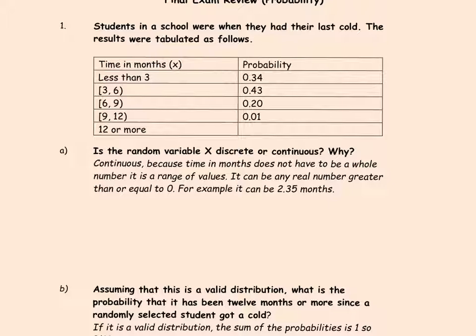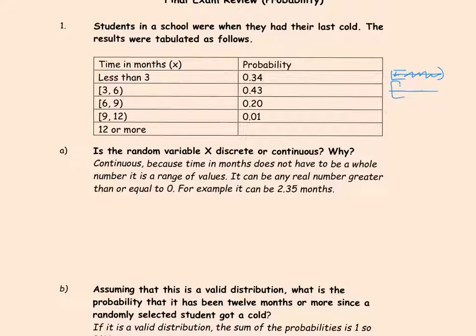So the first row gives us the range of values starting from 0 up to 3. Any number is a possibility. So what this first row says is that the probability that a student had their last cold in less than 3 months is 0.34. Now the next row is a range of values starting from 3.